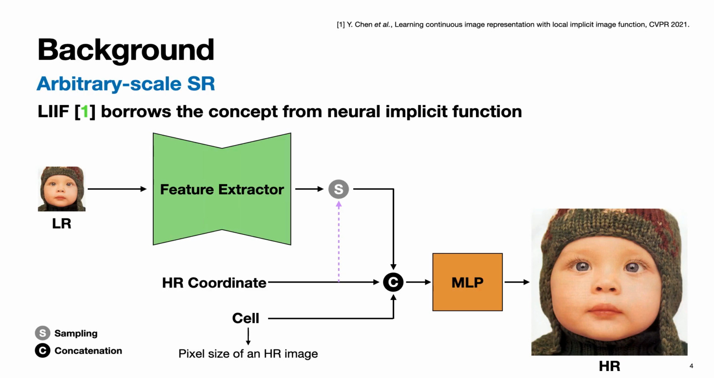First, I will give a brief background introduction about recent learning-based arbitrary scale SR methods. Recently, a paper called LIIF has incorporated the neural implicit function to learn the continuous image representation, enabling image upscaling at arbitrary scales. In this research, HR coordinates, cell size, and latent embeddings are fed into an MLP, which acts as the implicit function. The MLP then estimates the RGB value corresponding to the query HR coordinate independently.